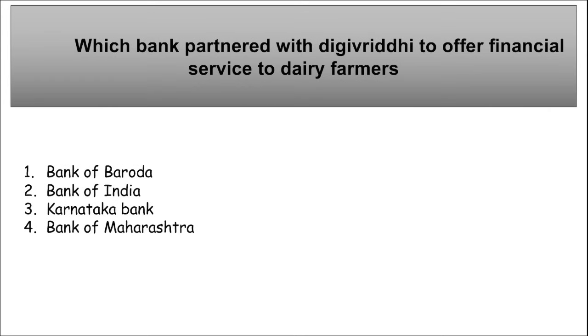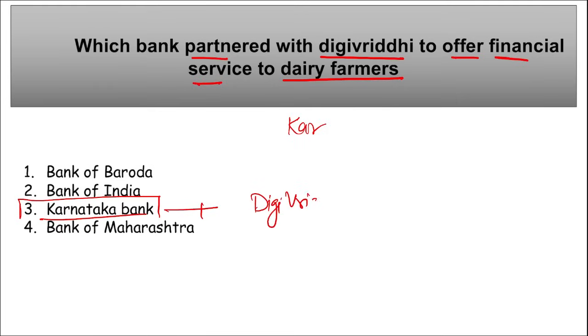Moving on. Which bank has partnered with Digivridhi to offer financial services to dairy farmers? Remember, which is that bank? It is Karnataka Bank, right? They have recently partnered with Digivridhi to offer financial services to support the requirements of dairy farmers and dairy societies. Correct?